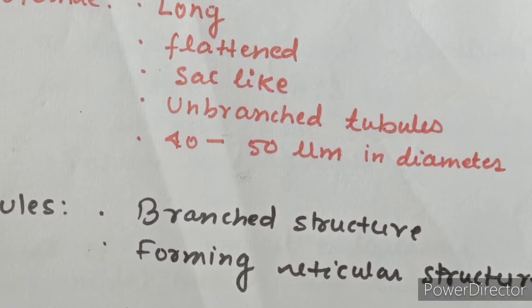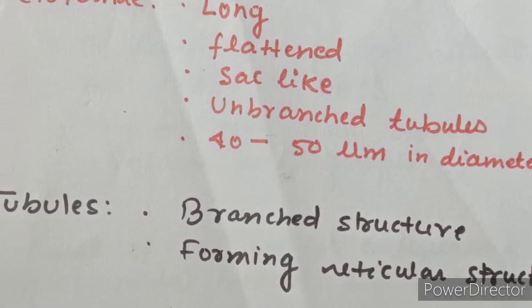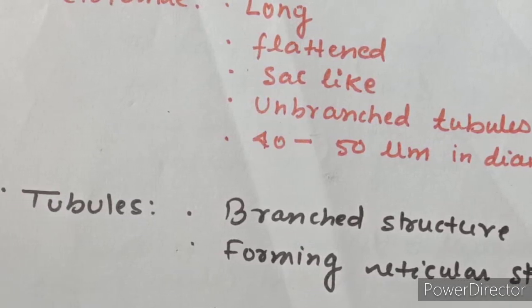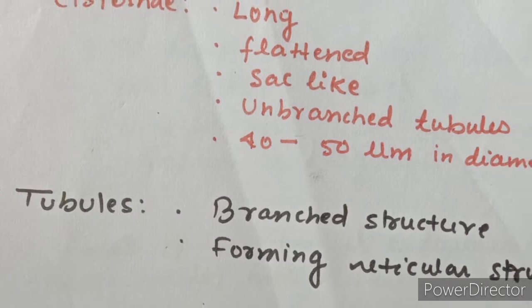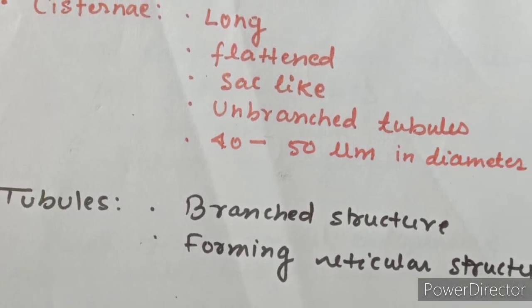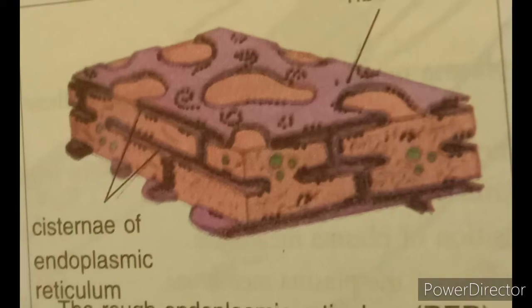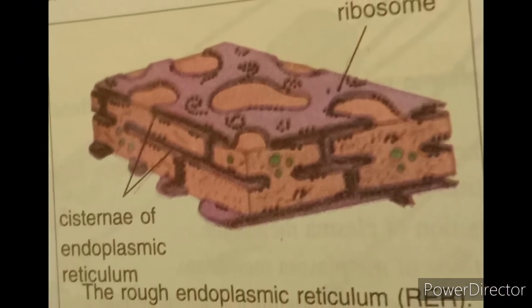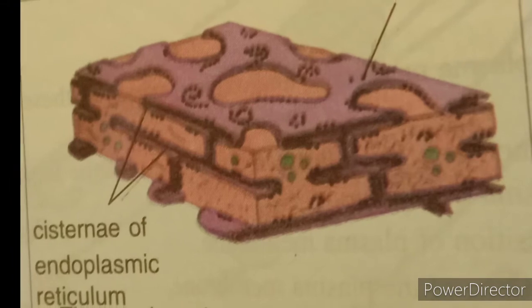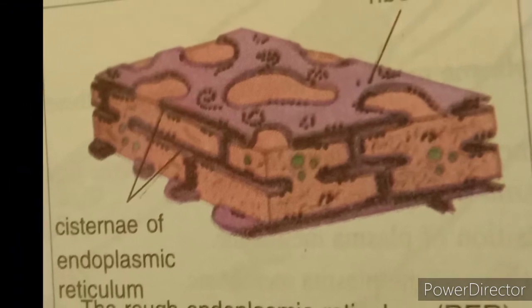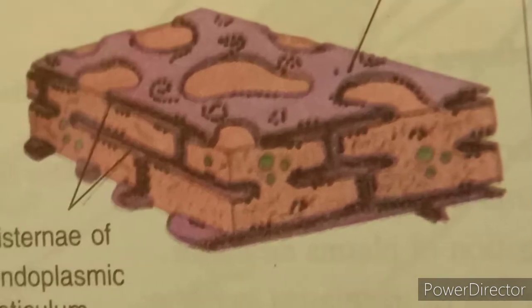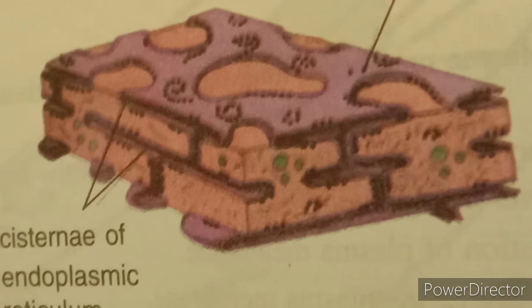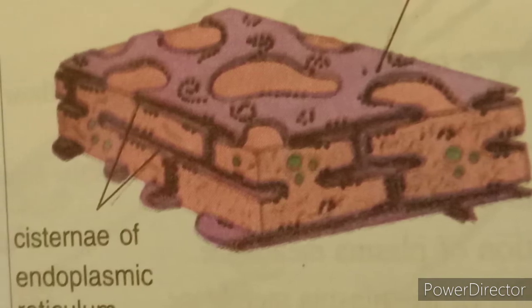So, the endoplasmic reticulum is a continuously connected network of tubules, cisterns, and vesicles. There are three important things which make up the endoplasmic reticulum structure: tubules, cisterns, and vesicles, spread throughout the cytoplasm and covered with a special membrane.